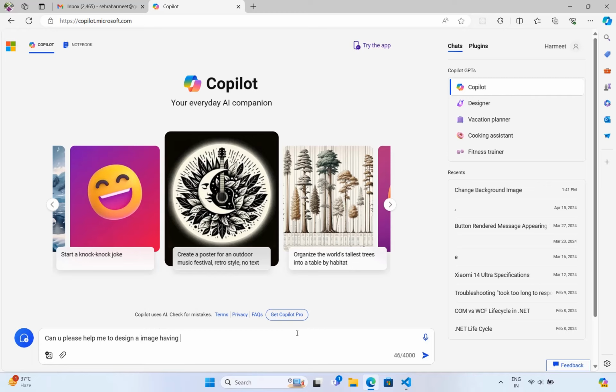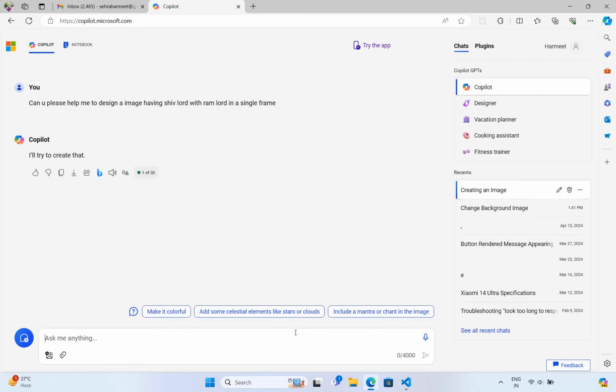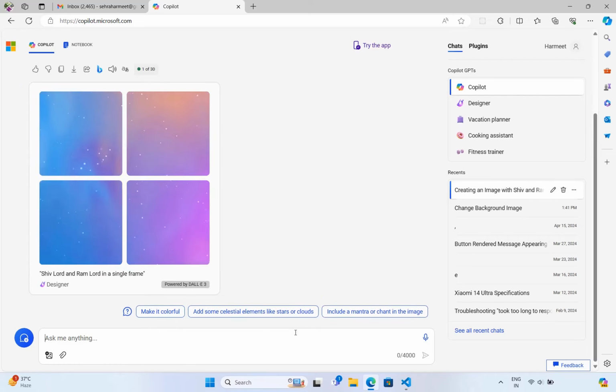No, let's go for an image having Lord Shiv with Lord Ram. Let's put the two lords in a single frame, and let's see how Microsoft's Copilot handles this sentence and gets some images for us.